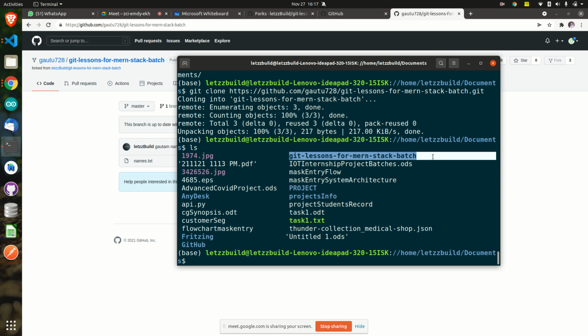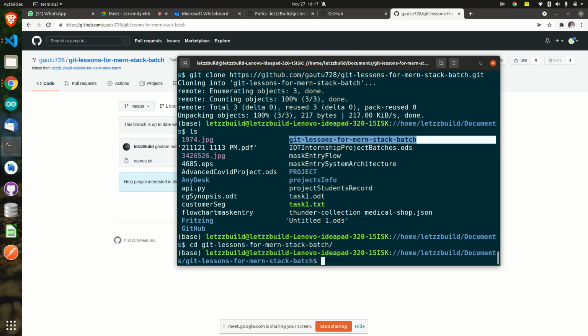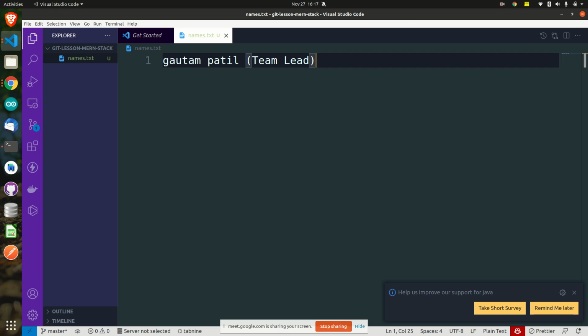See here. I've got now a new folder is created. New folder came from where? This folder was downloaded from the GitHub. Okay, whatever code was on GitHub, all that came here. Let's go in this folder. How to go inside that folder? Cd, right? We have already discussed all these things. Cd to go inside that folder. Now I am inside which folder? Which folder? Fast.